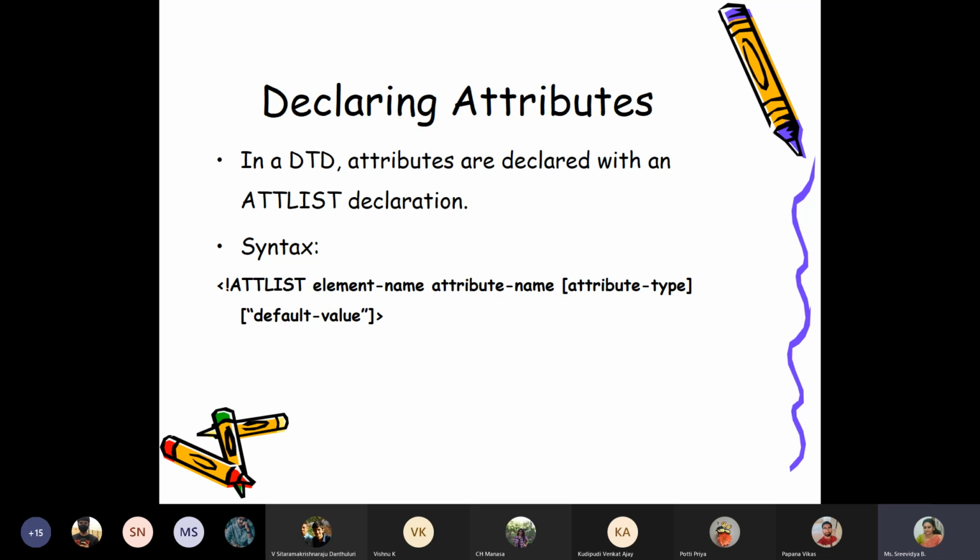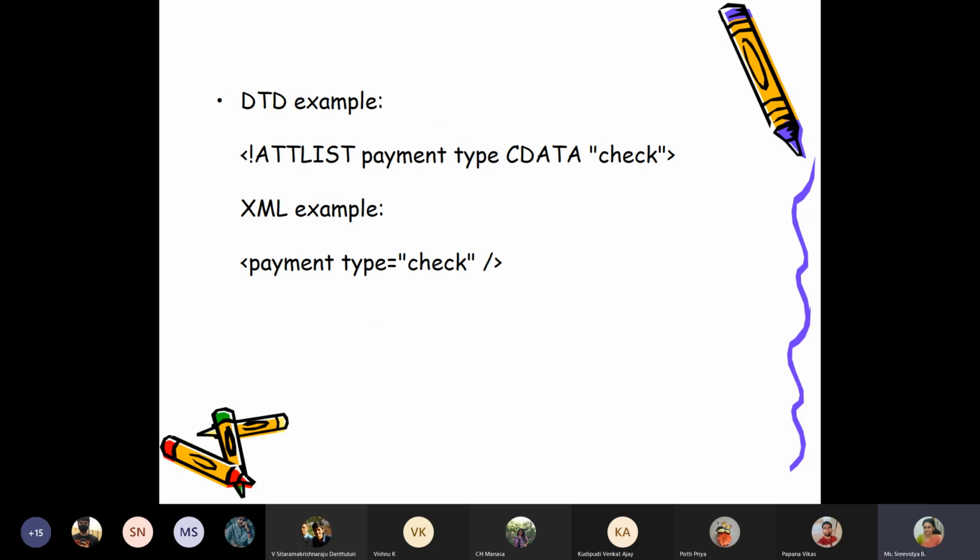Then the attribute name, what is the name of the attribute? Then the attribute type and the default value. Attribute type is like element type, we have different types of attributes. And if you have a default value for that attribute, that means if the user forgot to define a value for that attribute, then a default value can be taken, which is specified while declaring.